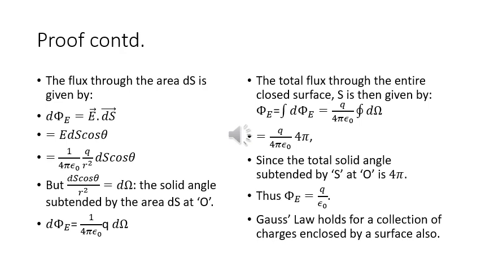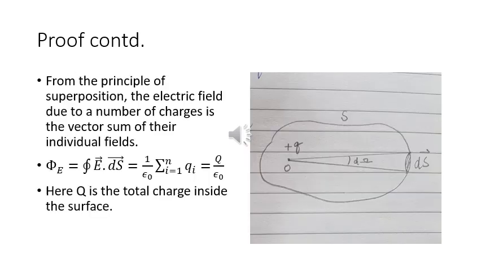Now, for the entire closed surface, the value of integral d omega is simply 4 pi. So the resultant expression for phi is equal to q upon 4 pi epsilon naught times 4 pi. Since the total solid angle subtended by S at O is 4 pi, thus phi is equal to q upon epsilon naught.